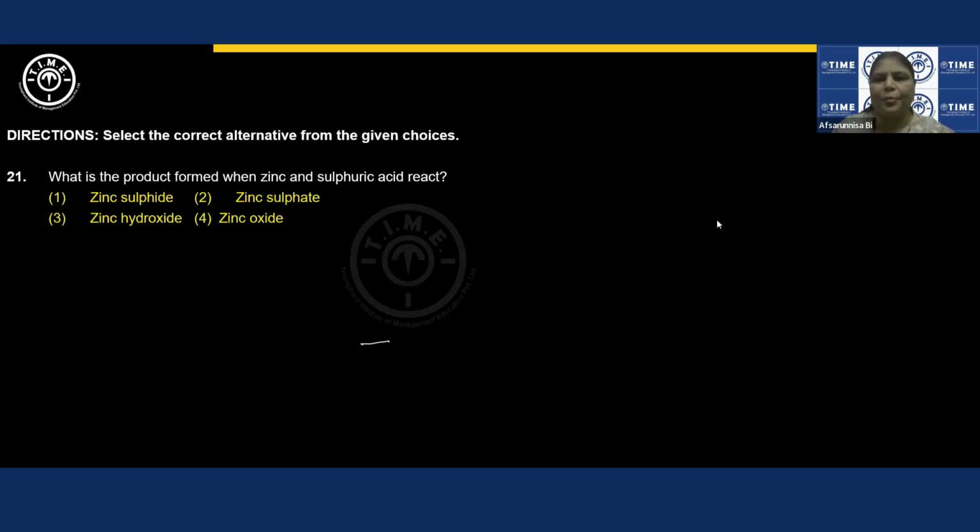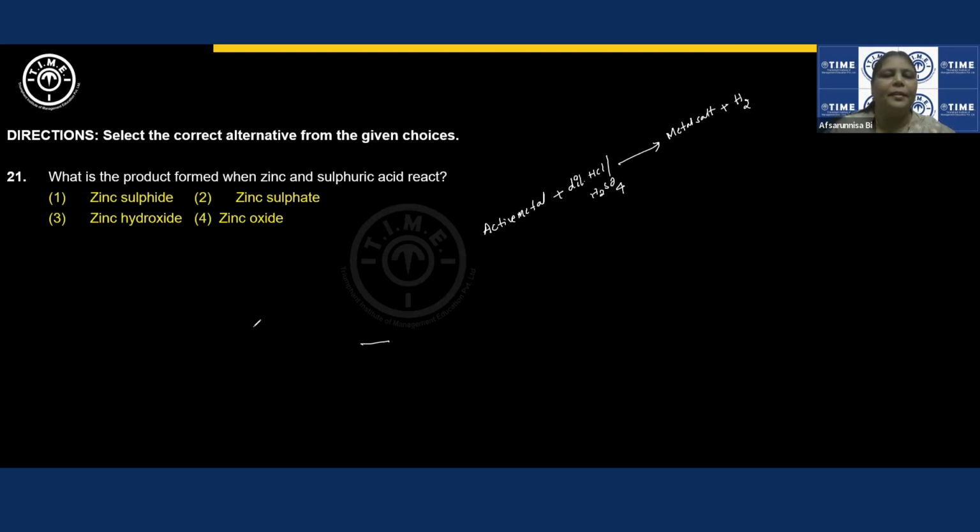Again, to answer such type of questions, you need to be aware of the metal activity series. Any metal which is active, when it is added with dilute mineral acid, dilute HCl or dilute H2SO4, then a displacement reaction takes place. Active metal displaces hydrogen from this mineral acid and forms its corresponding metal salt plus hydrogen. This is the general reaction.